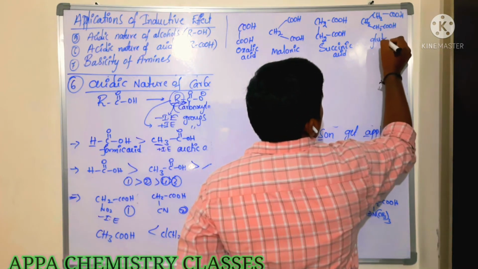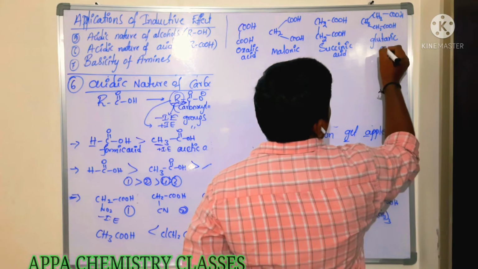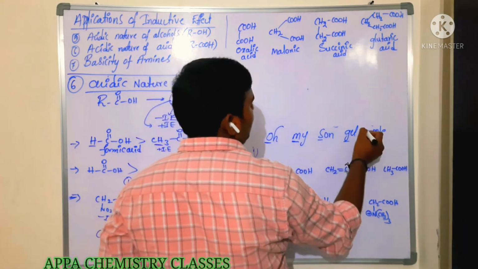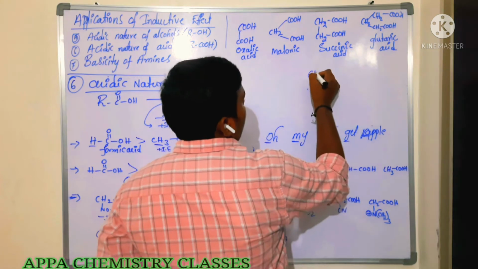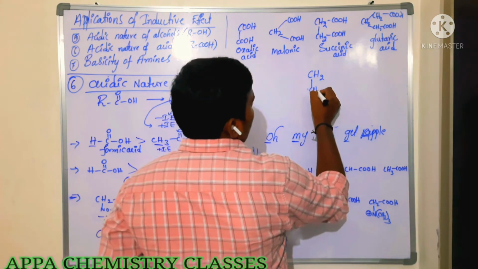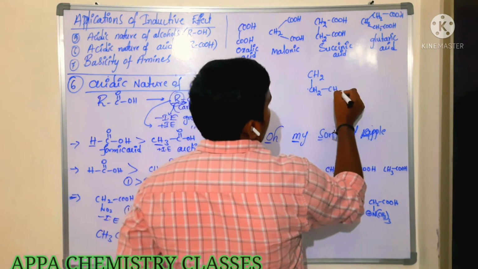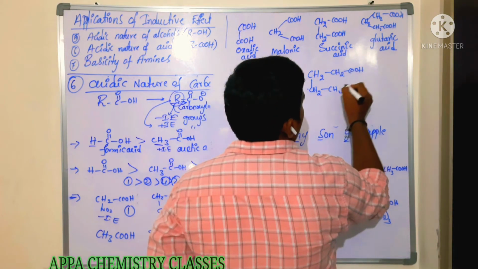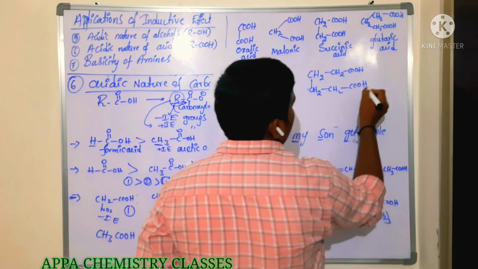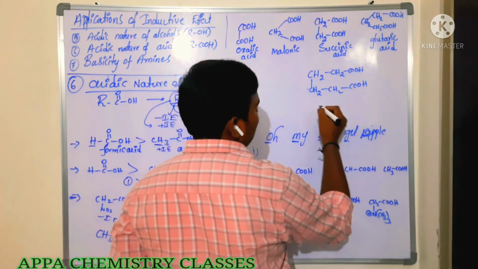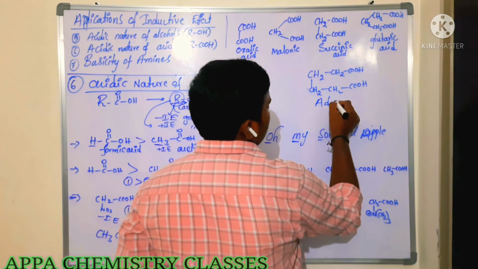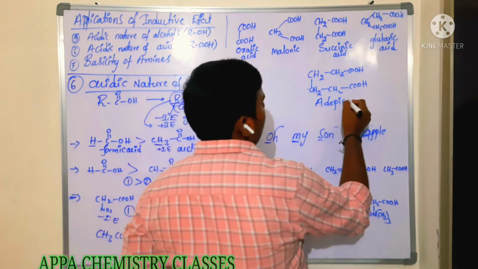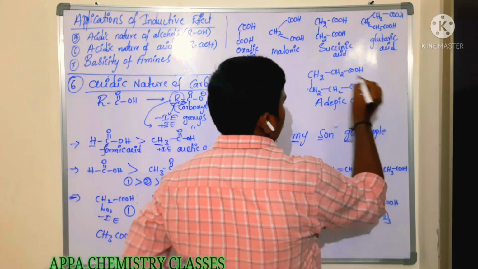So these names you will get repeatedly. Glutaric acid. So next is the final one, that is A, that is adipic acid. So how many CH2 groups do we have to insert? 4 CH2 groups and 2 COOH groups. So total number of carbons in adipic acid will be 6. This is very, very important in polymers. It will get repeated a number of times, adipic acid in polymer chapters.